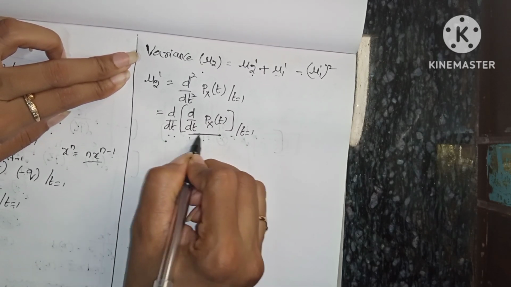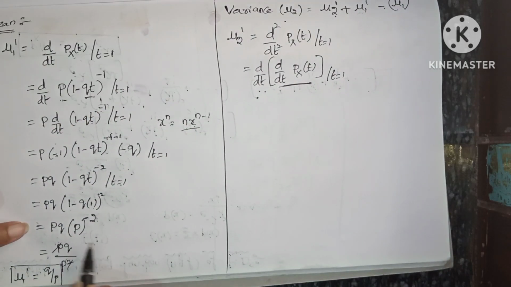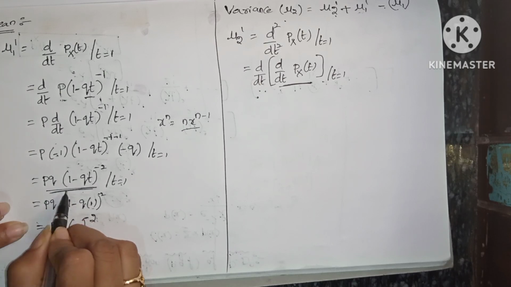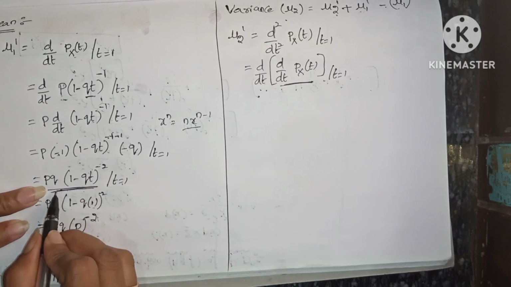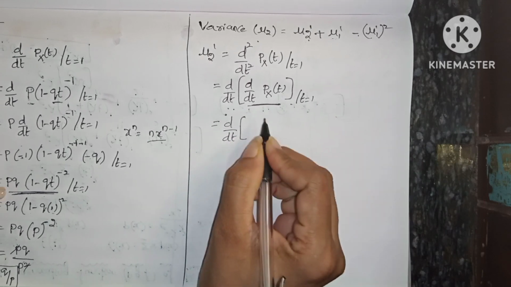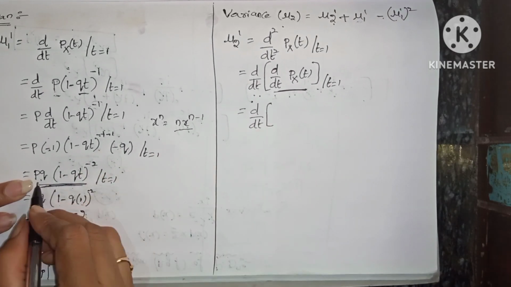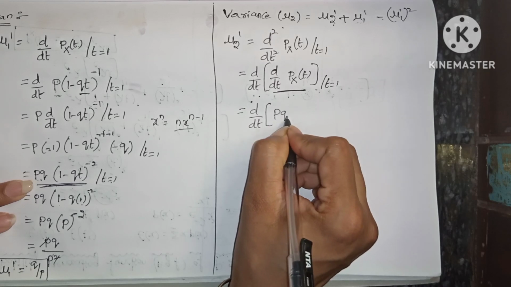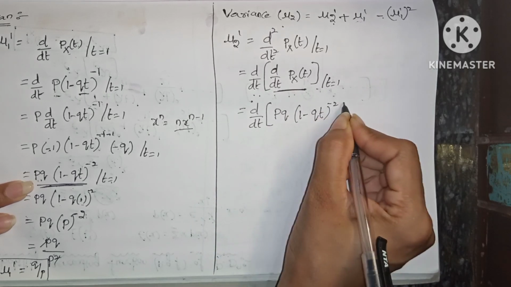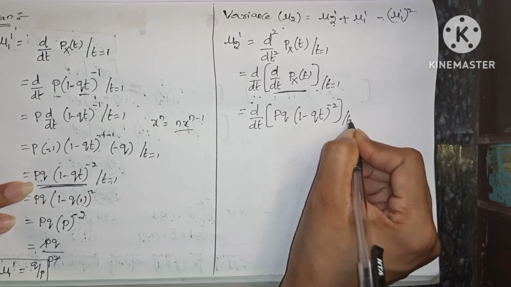We all know the value of the first derivative, before substituting the t value, we have to write it. So that means d by dt of PQ into (1 minus QT) whole power minus 2, where t equals 1.